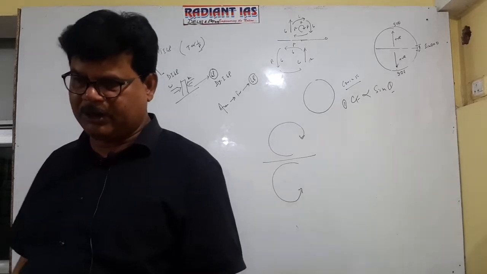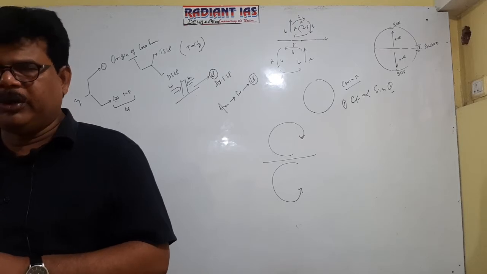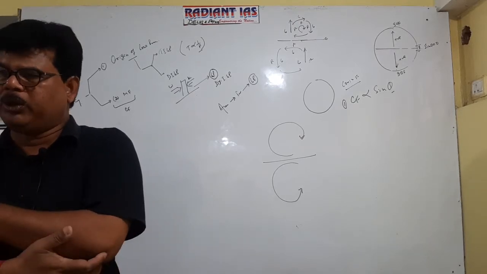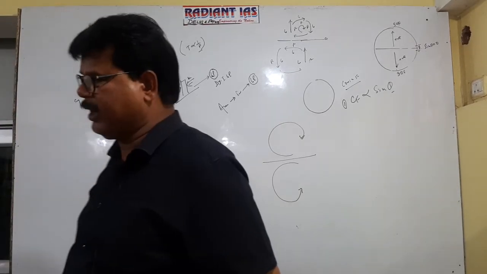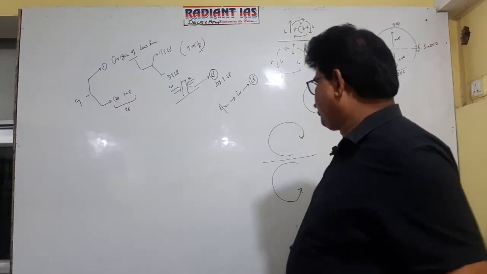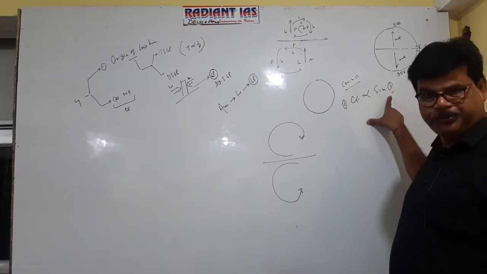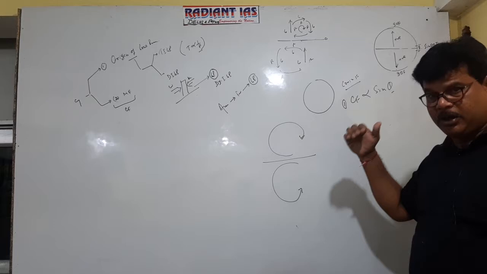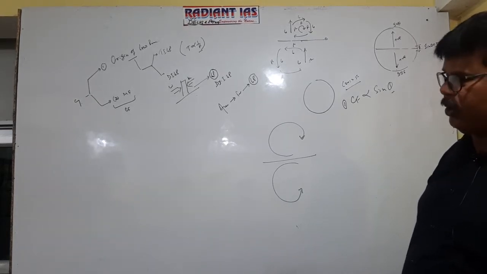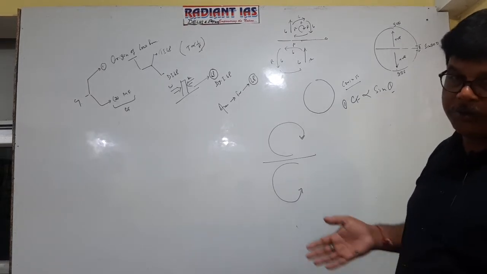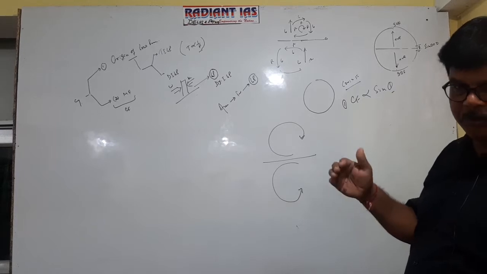What is the meaning of Ferrel's law? It is clear now, right? What is Coriolis force? Coriolis force is the deflective force due to the dynamism of the earth on its axis. So you see, first factor: Coriolis force is proportional to sine theta. It means at 0 degree latitude there will be no Coriolis force, and at 90 degree Coriolis force will be maximum, because the value of sine increases from 0 to 90 degree.